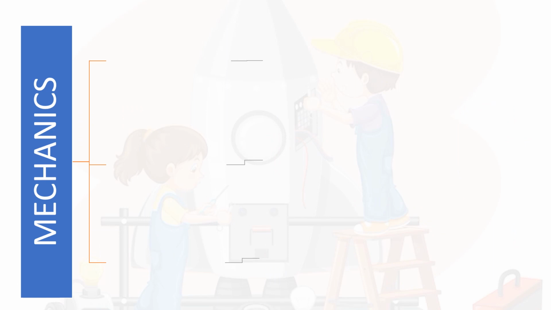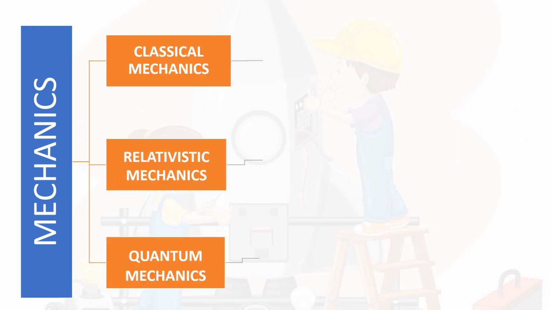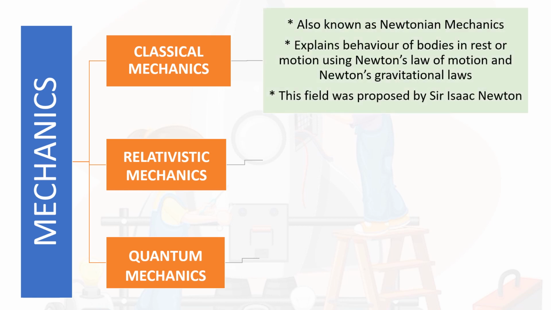Mechanics can be broadly classified into three: classical mechanics, relativistic mechanics, and quantum mechanics. Classical mechanics is also known as Newtonian mechanics. This is proposed by Sir Isaac Newton. Using this, the behavior of bodies under the action of any force is explained using Newton's laws of motion.